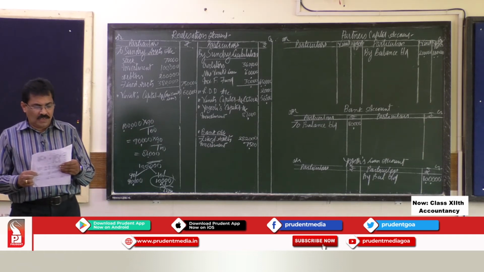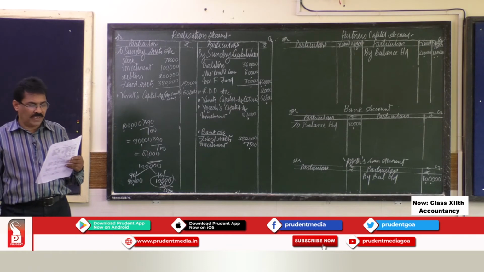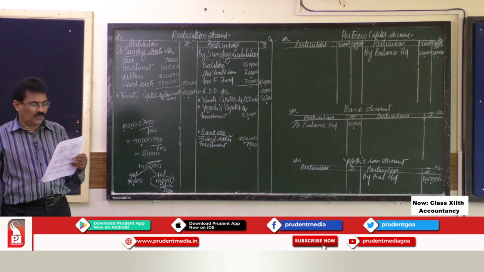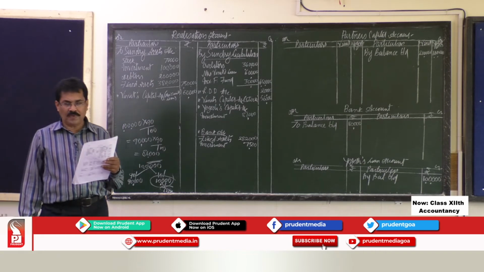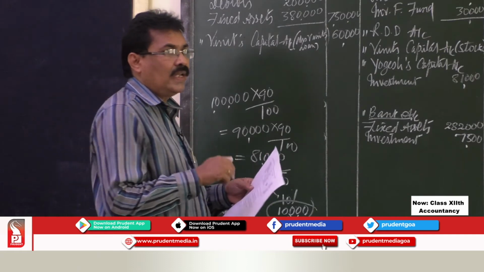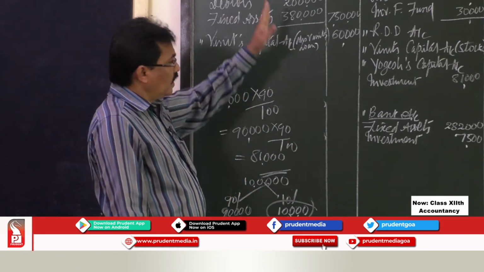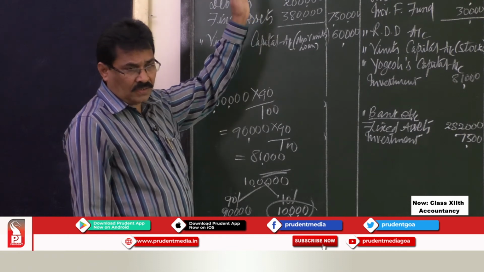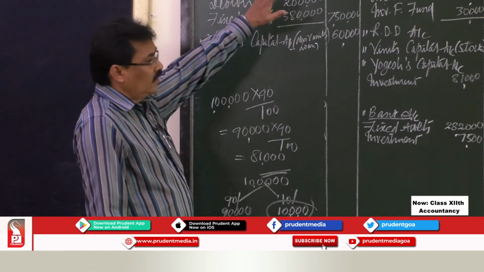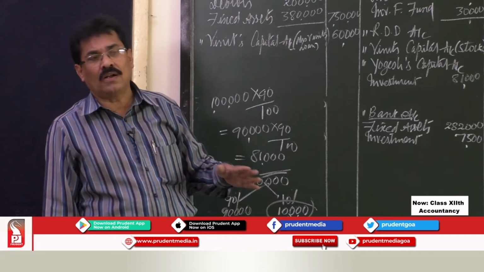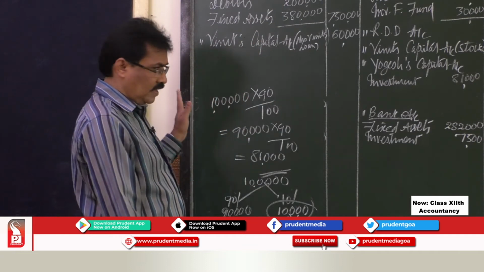Then there was an old furniture which has been written off completely from the books. Yogesh took away the same for rupees 4,000. This is an unrecorded asset. Unrecorded assets we are not going to transfer here because, as already told, unrecorded means there is no ledger account. When there is no ledger account, there is no question of closing those assets account.